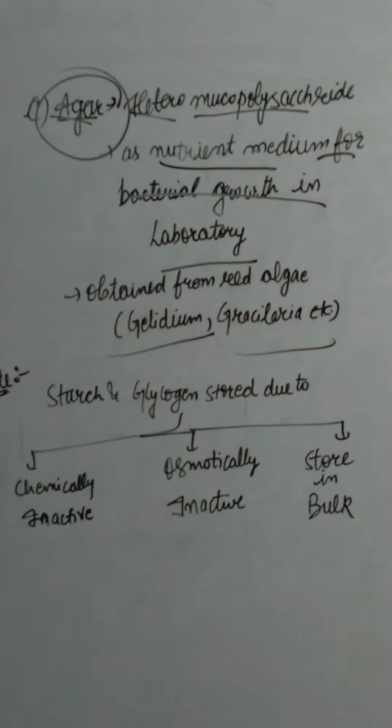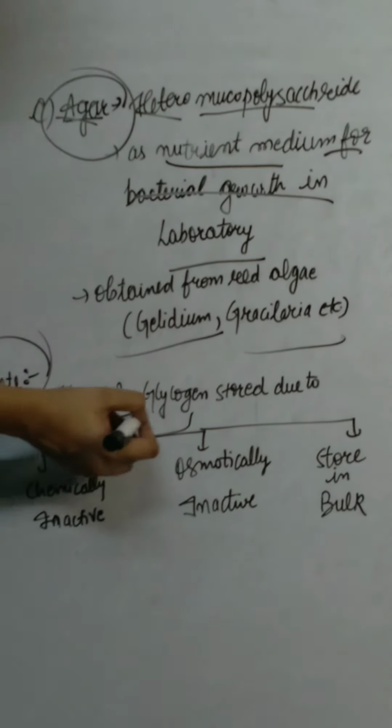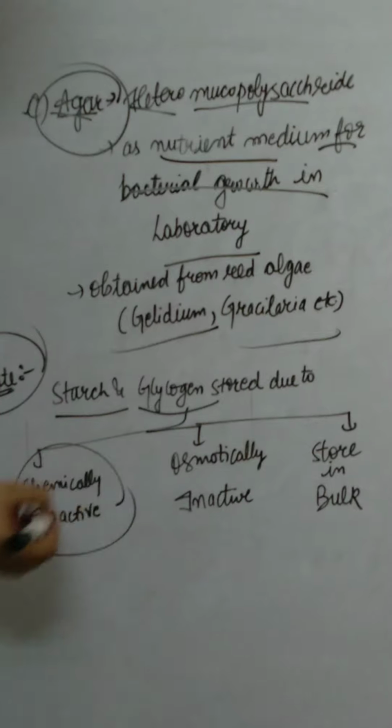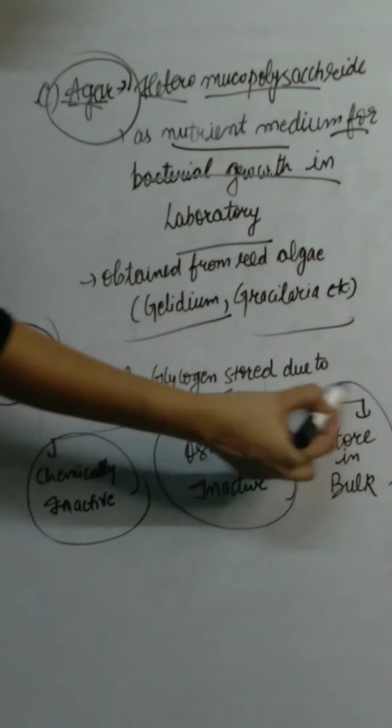A very important point that you must remember is we can store starch and glycogen because they are chemically inactive, osmotically inactive, and they can be stored in bulk.